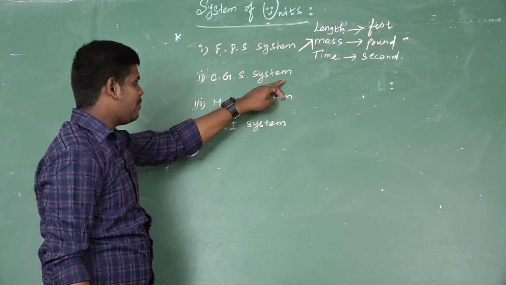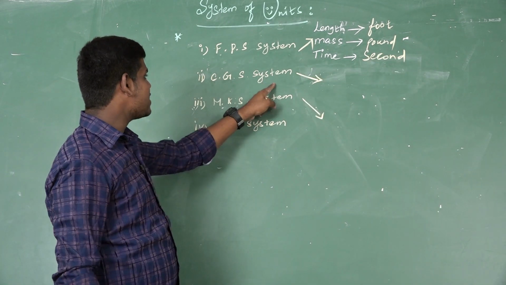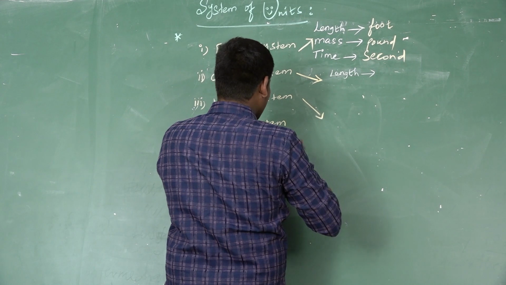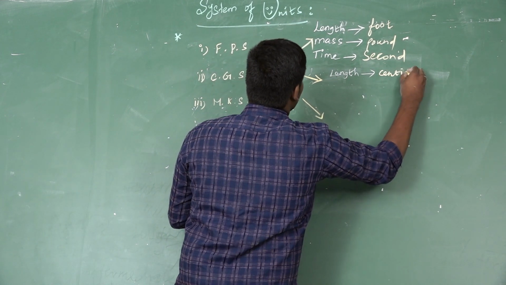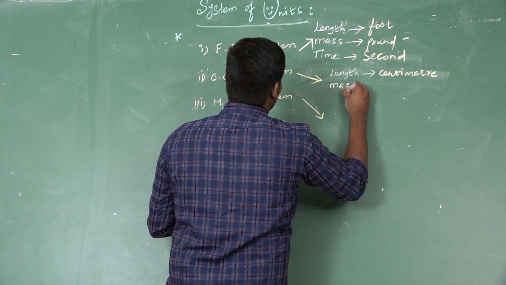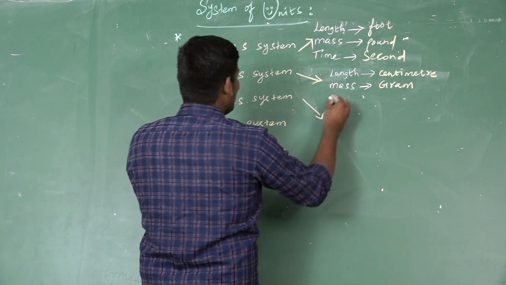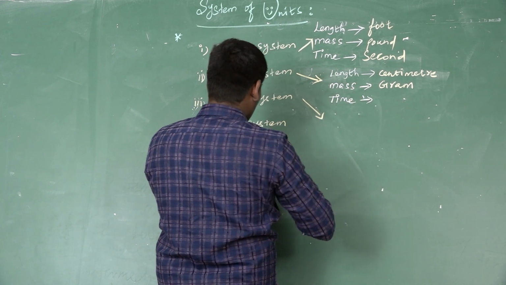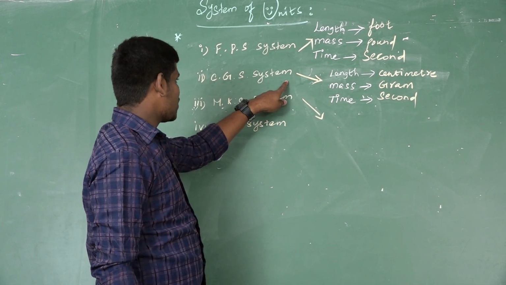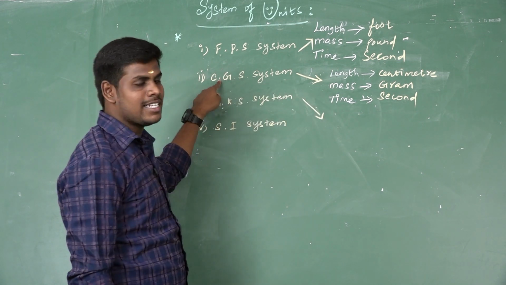And the second system name is CGS system. In this CGS system, the unit of length is measured by centimeter. The unit of mass is measured by gram. And the unit of time is measured by second respectively. What is the expansion of CGS system? Centimeter, gram, second system. This system is called CGS system.